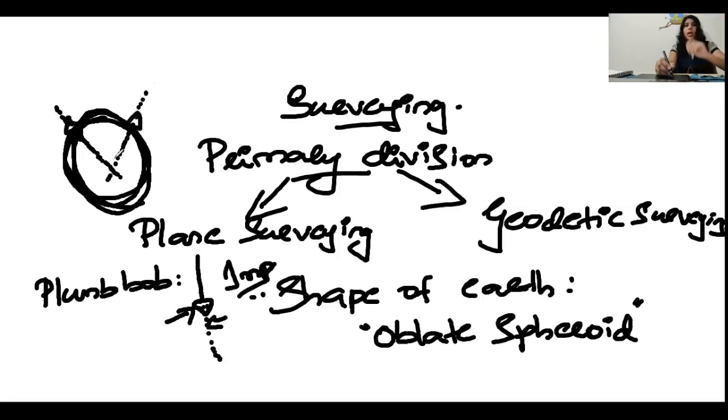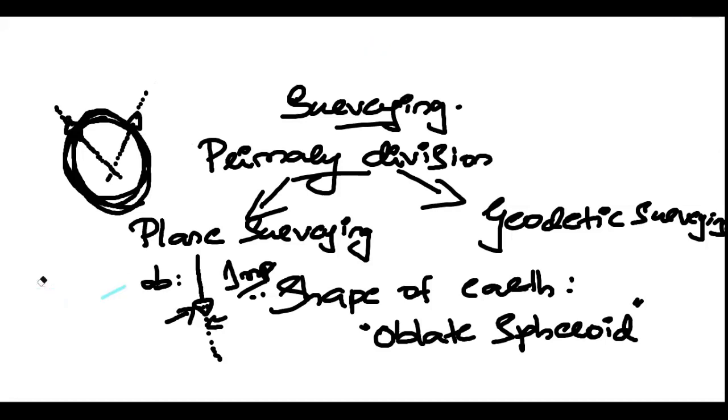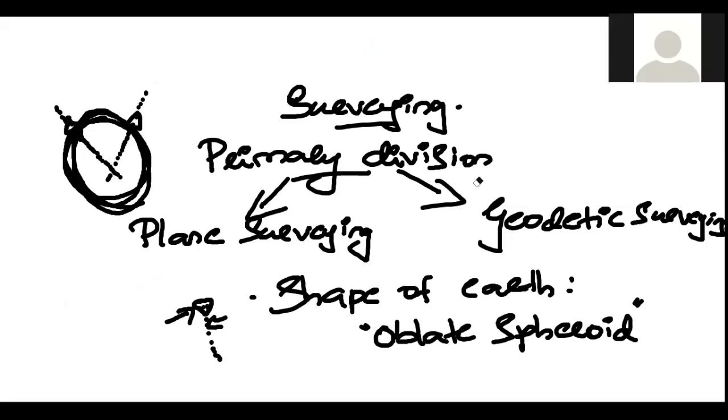I am explaining this because I want to give the basic difference between plane surveying and geodetic surveying. So I will rub this. You might focus on that.